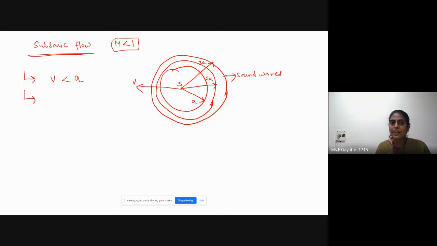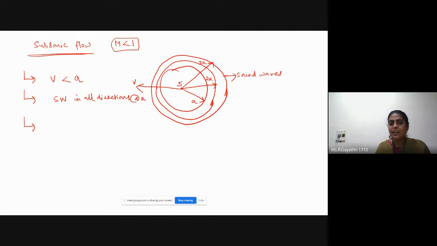Here also we can see sound waves in all directions at a velocity of speed of sound.